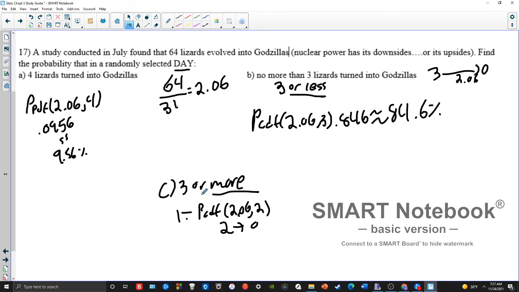So make sure you remember that. Or more than means you do a 1 minus. Or less means you just do CDF. And then an exact number means you do PDF.